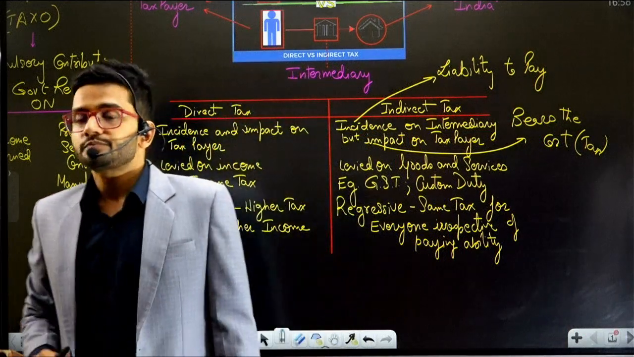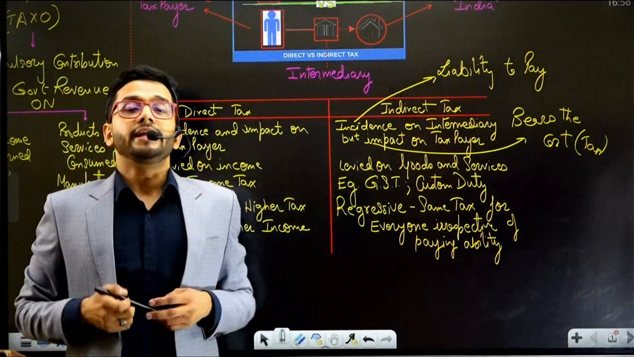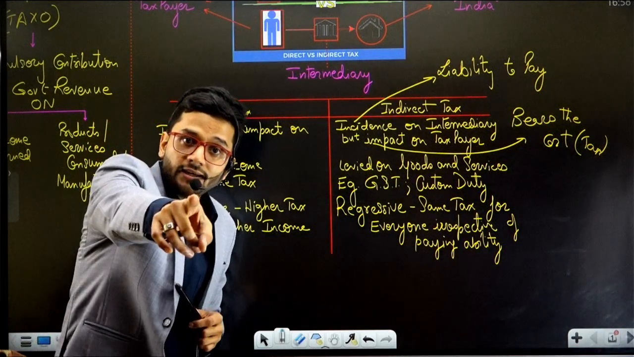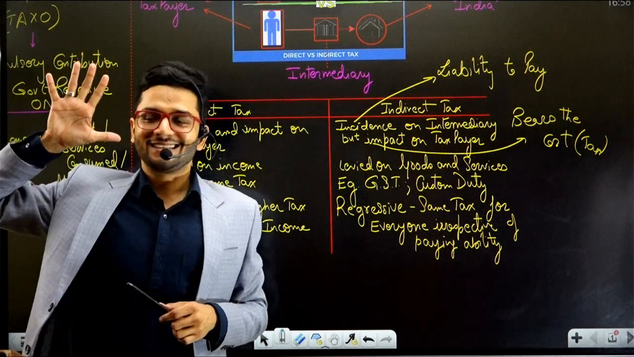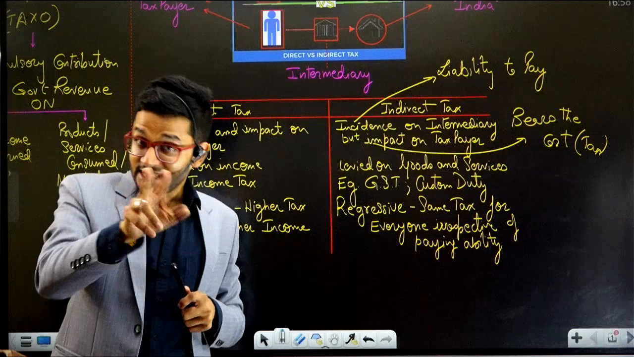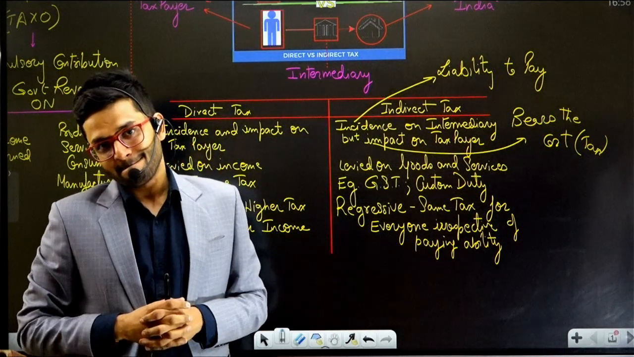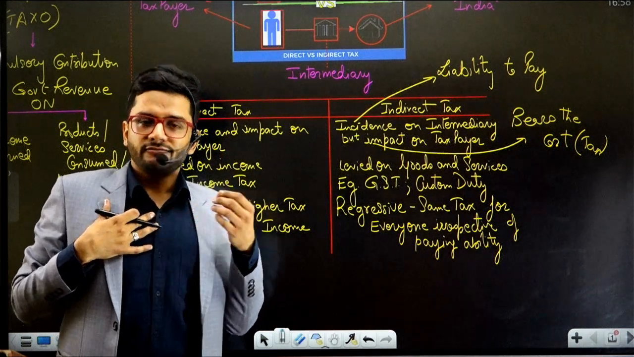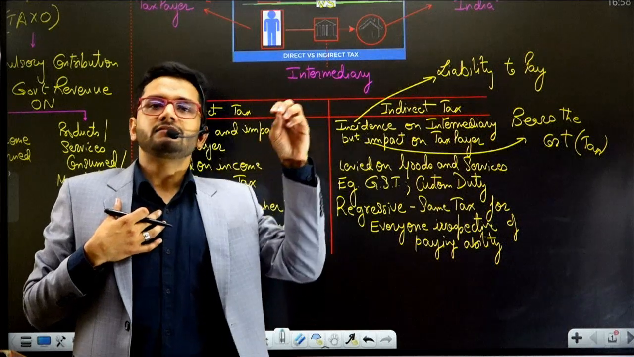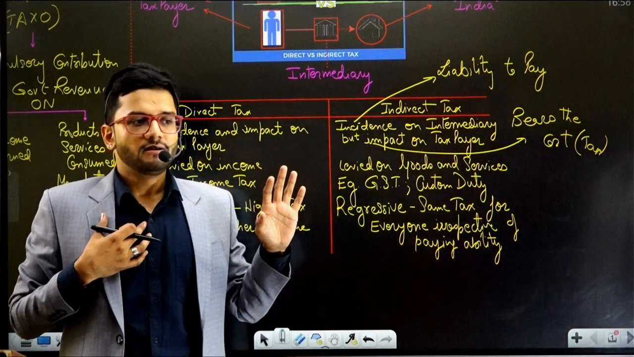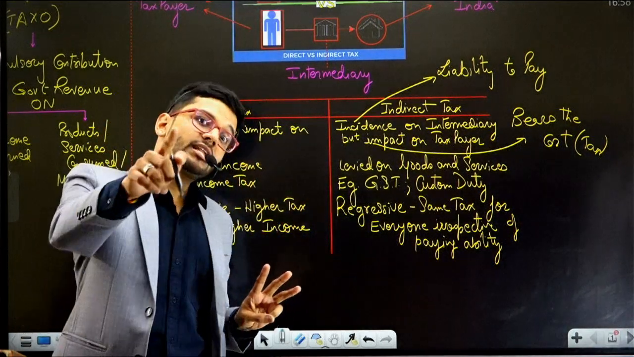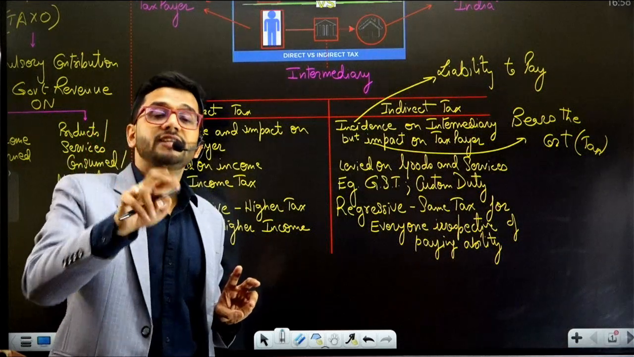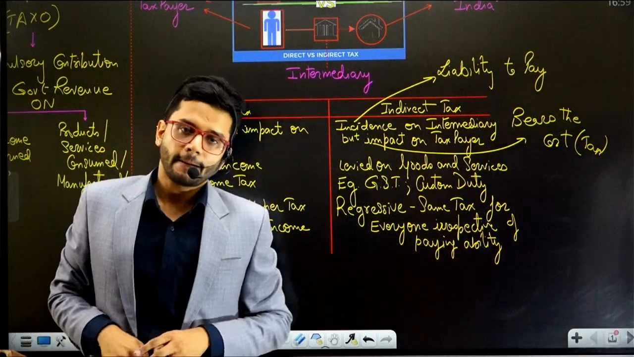Now, suppose I am earning an income of 10 lakh rupees and you are earning an income of 50 lakh rupees. Will both of our taxes be the same or different? Sir, of course different. I'll be paying 30% tax on that 10 lakh rupees, which is 3 lakh rupees. And you have an income of 50 lakh rupees, so you'll be paying 30% of 50 lakh, which is 15 lakh rupees.